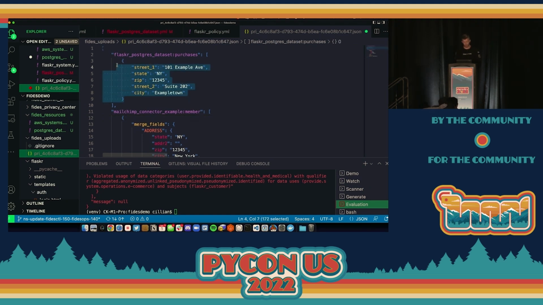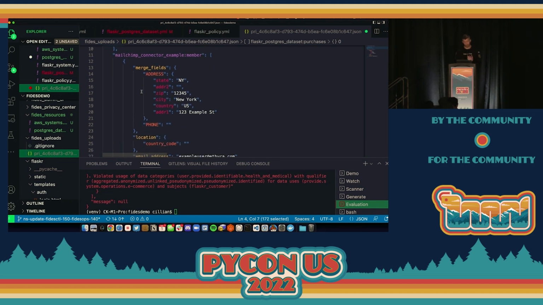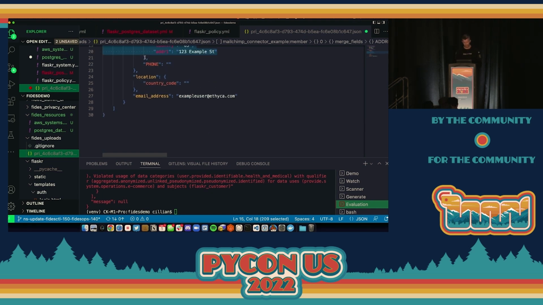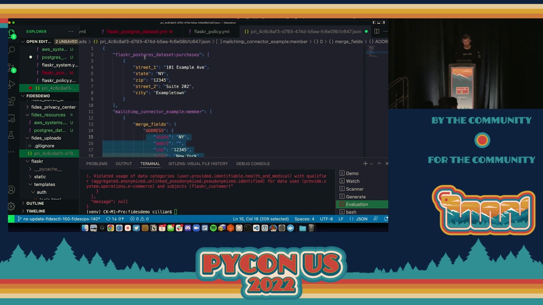Okay, there we go. So if you look carefully at what it's returned, just a blob of JSON, there's the purchase address used by the user. There's actually, on MailChimp, we found not only is it the user's email address, it's also storing the user's physical address in MailChimp. I'm not sure why, but it does. And some basic information about the user in that way.